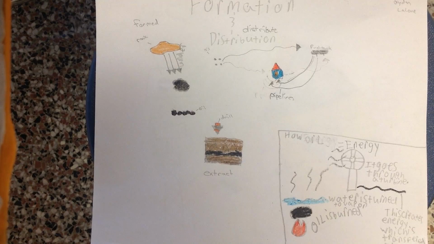How oil is used to make energy. First, the oil is burnt. This heats up water, which makes water vapor, which then pushes through the turbine. Spinning the turbine then sends energy to a place to store it.